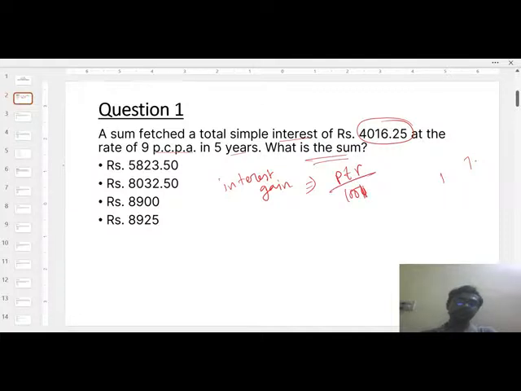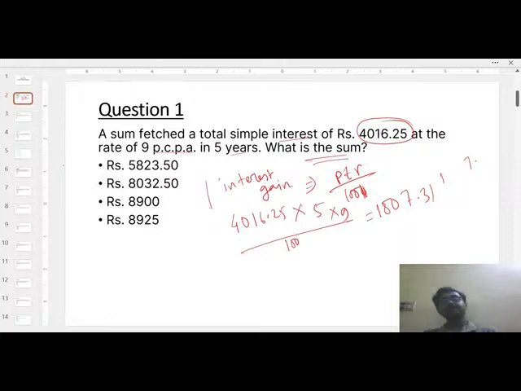So PTR by 100. P is the principal amount, 4016.25. T is 5 years. R is the rate of interest. Divided by 100. If you calculate it, the answer will be 1807.31. This is the interest gain from this simple interest.